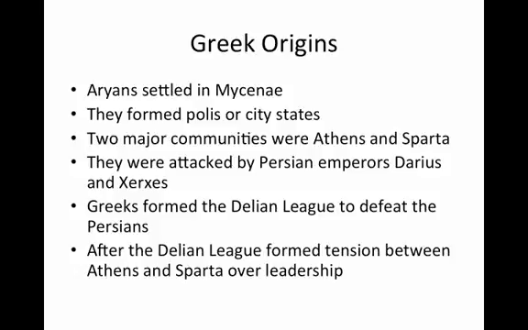Greece and Greek origins. The Aryans settled in Mycenae. They formed polis, or city-states. Two of the major communities were Athens and Sparta. Eventually, they were attacked by the Persian emperors Darius and Xerxes. The Greeks formed the Delian League in order to defeat the Persians. After the Delian League formed, tension then divided Athens and Sparta over leadership.